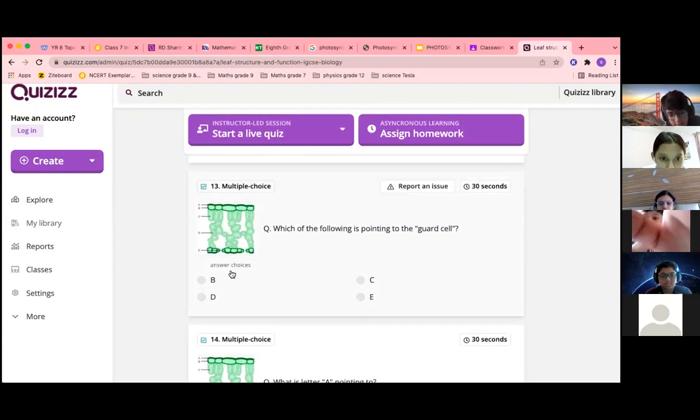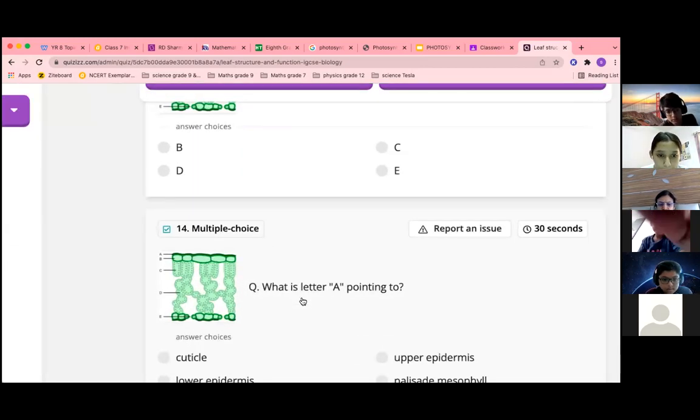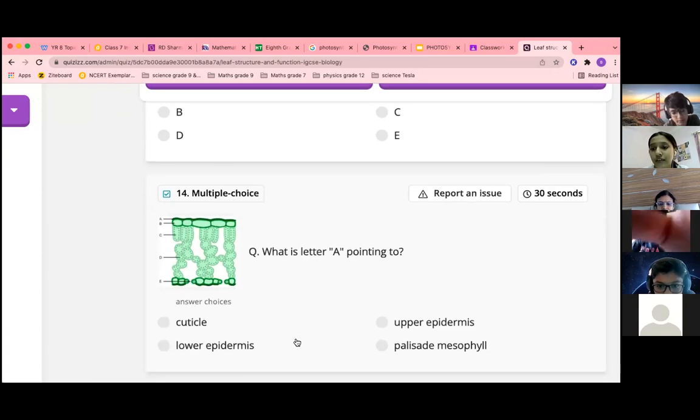Ma'am, pointing E, to part E. What is letter A pointing to? So this is the waxy layer. B is the upper epidermis.